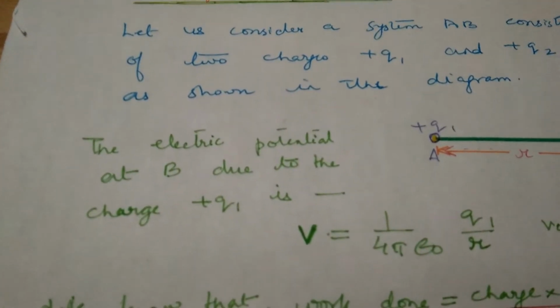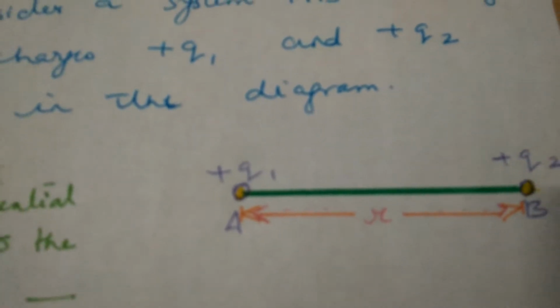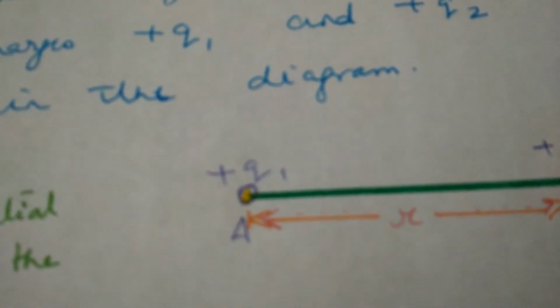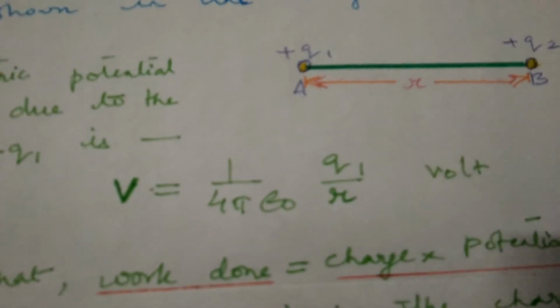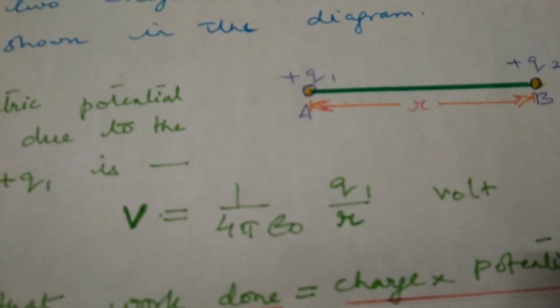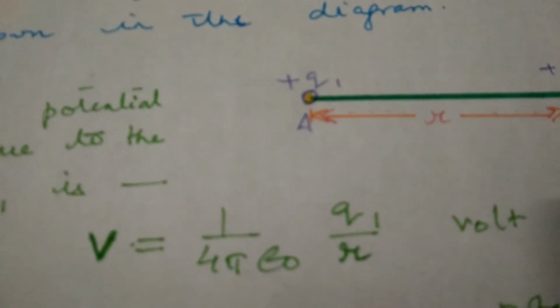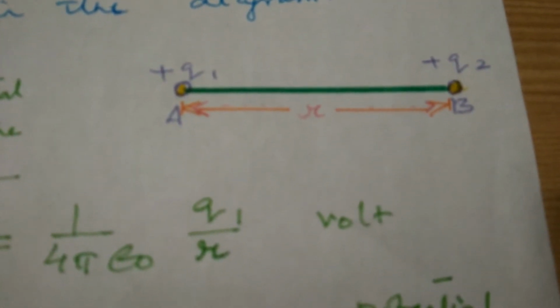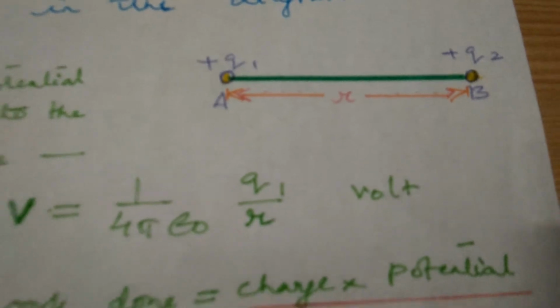Electric potential at B due to charge Q1. This is Q1. There is a potential at the point B due to this charge Q1. What is the magnitude of the potential? As per our formula, V is equal to 1 by 4 pi epsilon naught Q1 divided by R. R is the distance of point B from the charge Q1.